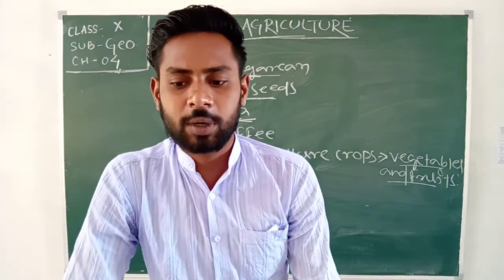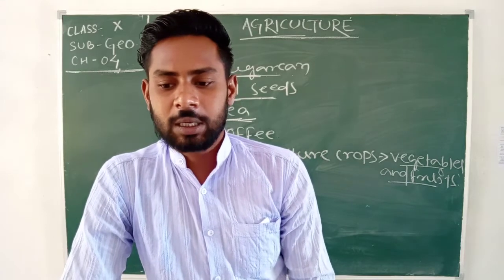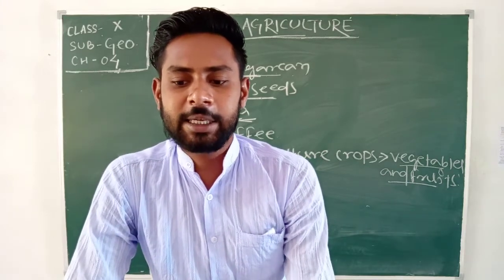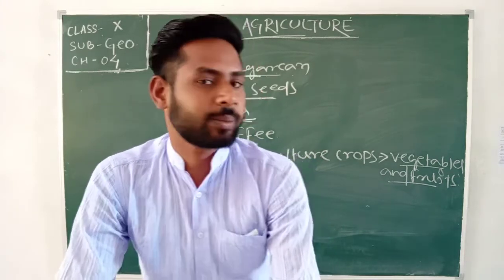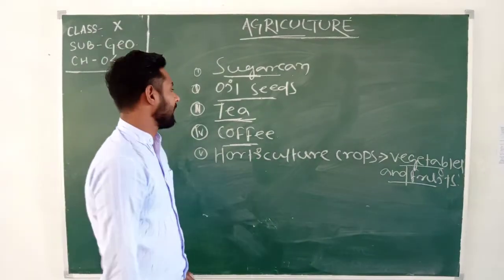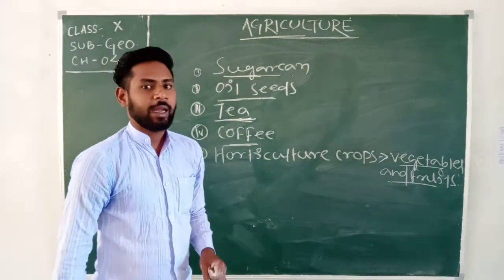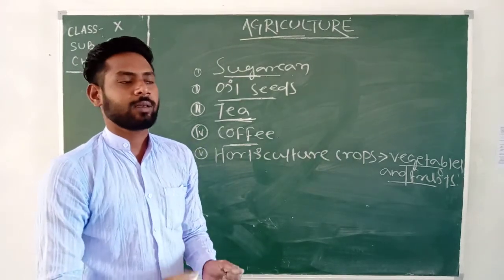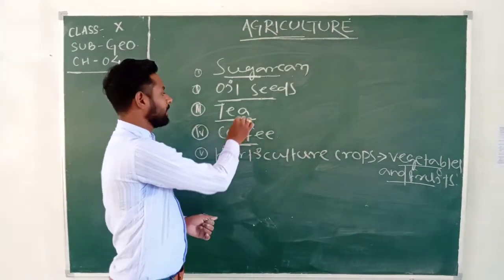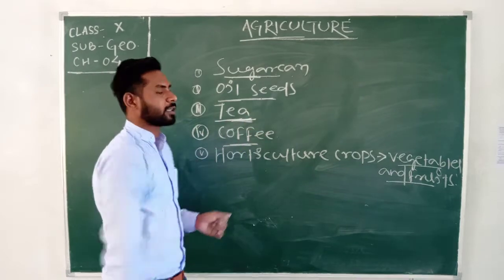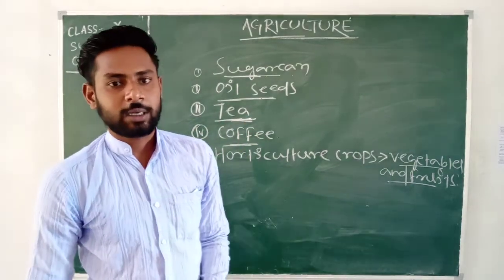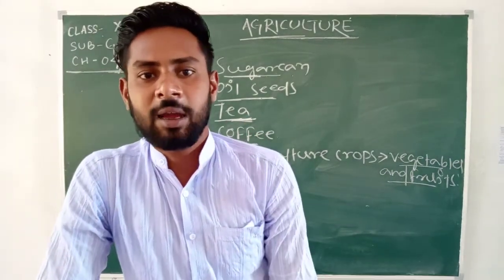It is an important beverage crop introduced in India initially by the Britishers. When the Britishers arrived in India, they introduced tea as a beverage. After the arrival of Britishers in India, tea cultivation was started. Got it? And this is a beverage.